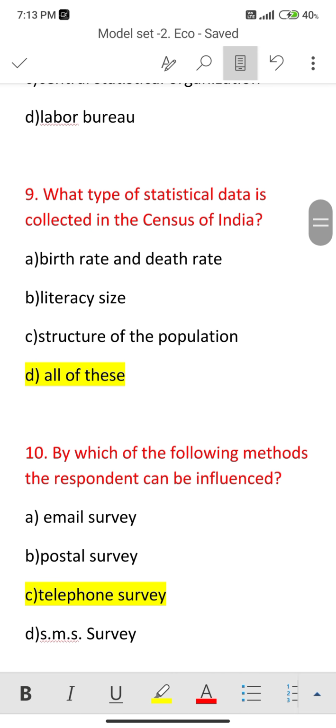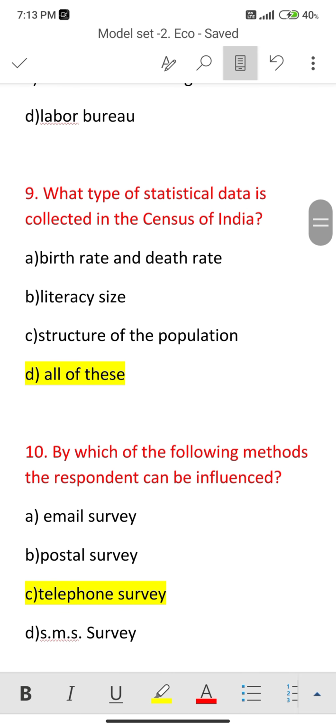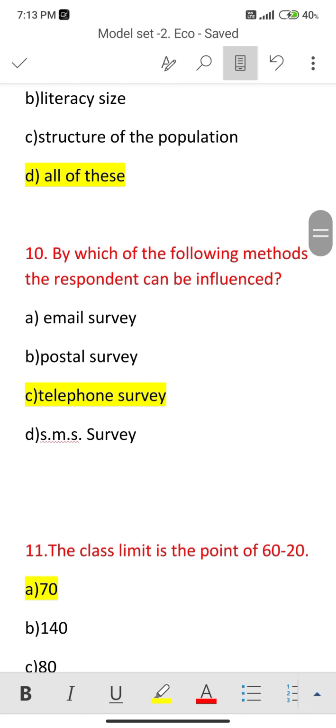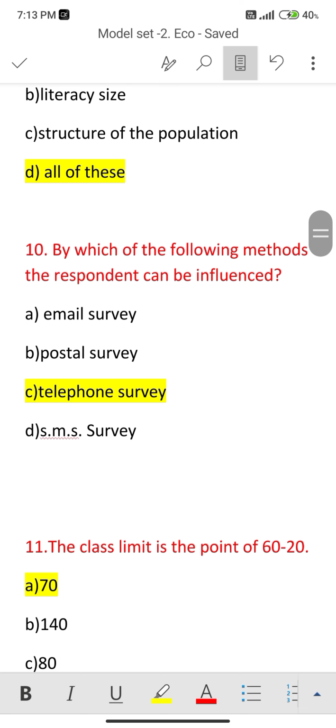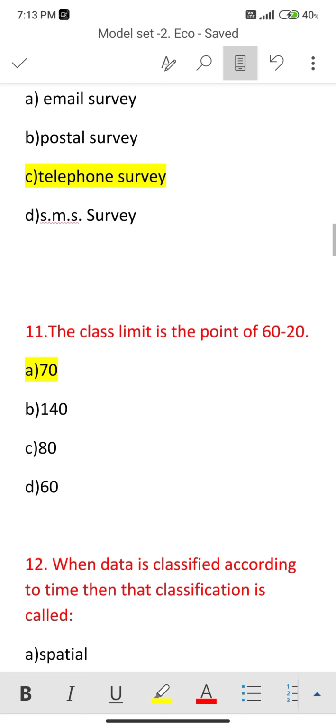Now next question, what type of statistical data is collected in a census of India? That one is birth rate, death rate, literacy, size and structure of the population. All of these is the correct answer. Option number D. Next one, by which of the following methods can the respondent be influenced? That one is telephone survey. Option number C.